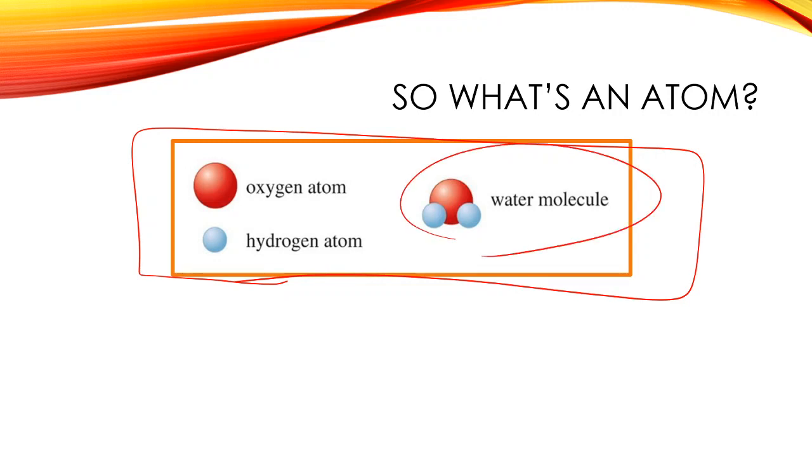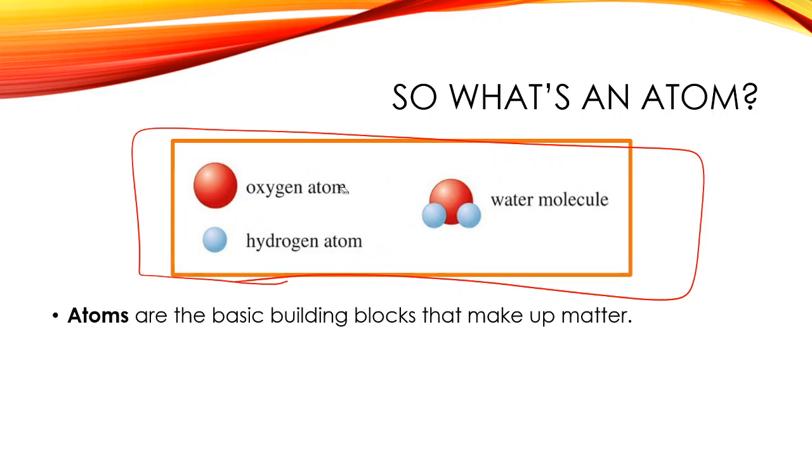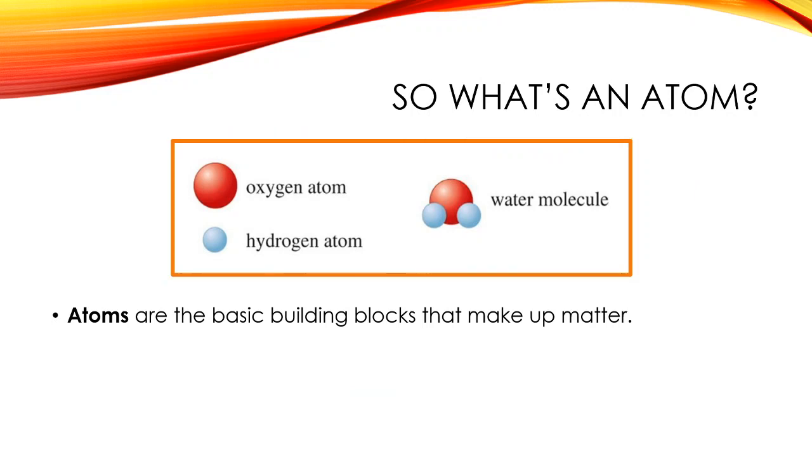But you can even see when you look at the water molecule, it looks like it's made of this big red ball and these two little gray ones, right? So the big red one is supposed to be representing an oxygen atom, and the two gray ones are representing hydrogen atoms. And a water molecule is made of one oxygen atom and two hydrogen atoms all put together to form a molecule. Specifically, atoms are the basic building blocks that make up matter. They're the smallest possible objects we could talk about that have properties.